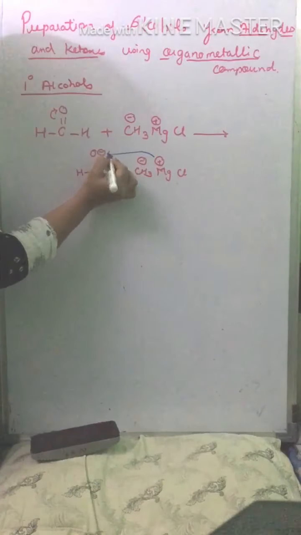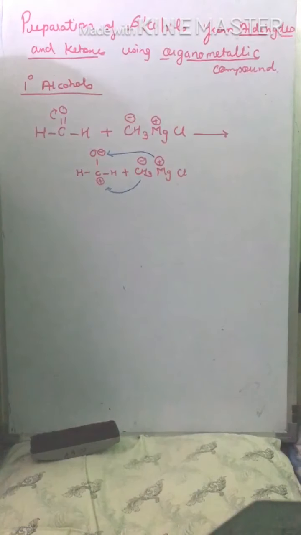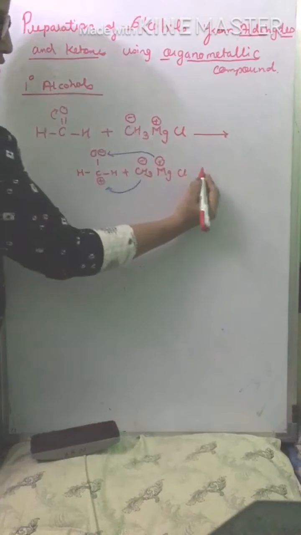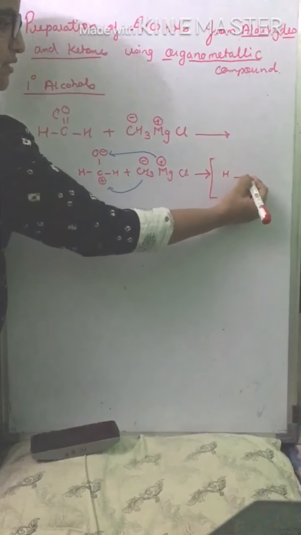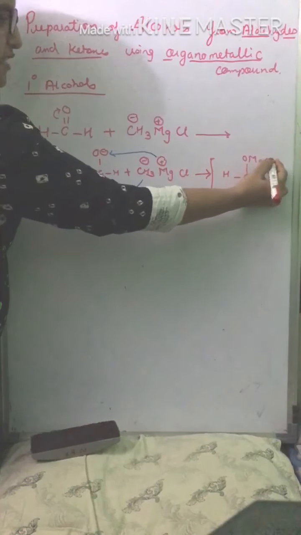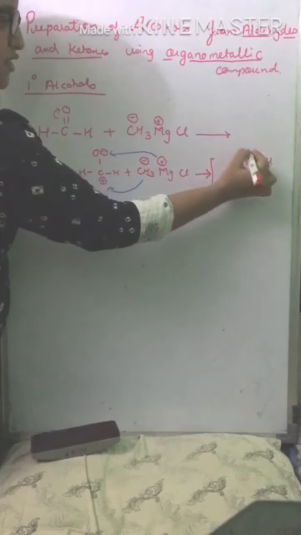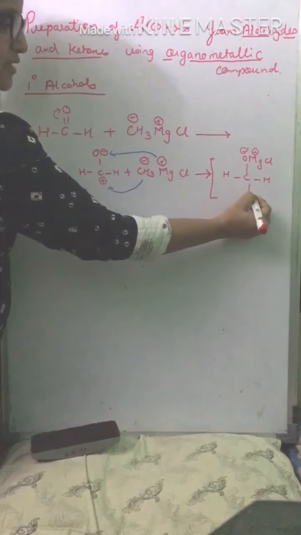MgCl moves to the negative oxygen, the methyl group moves to the positive carbon, and we get a tetrahedral intermediate, that is H2C O MgCl. Here it is H, this is negative, this is positive, and CH3.